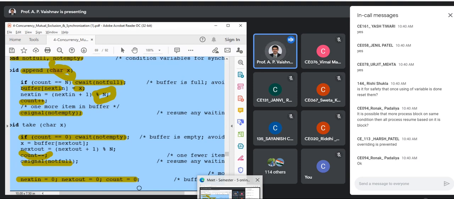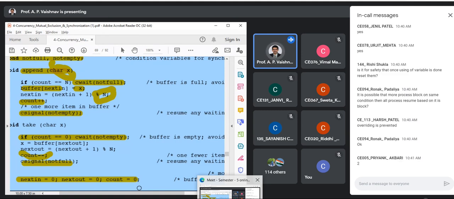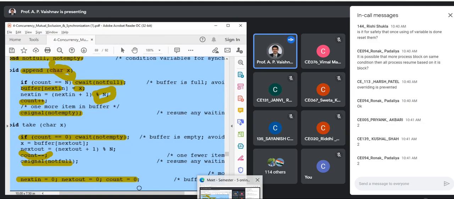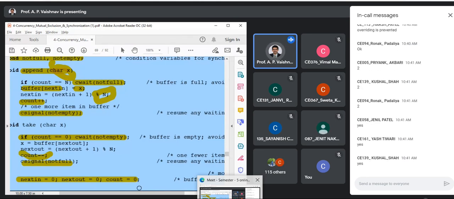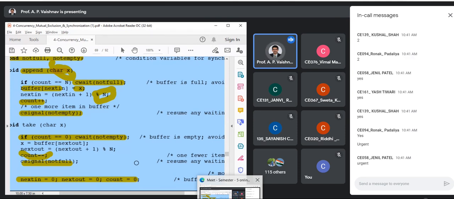In case of producer consumer, can you tell me how many condition queues we will be having? Let me directly ask that so that you are clear. Number of condition queues is equal to what? Number of condition variables. Remember, we are using 2 variables. And definitely, we need one more queue. What is that? 2 condition queues plus 1 urgent queue. So inside your monitor, you will have 3 queues for producer consumer.